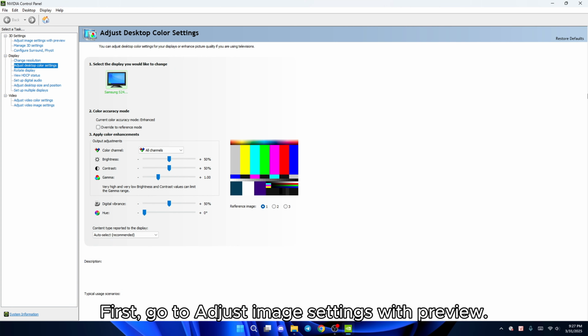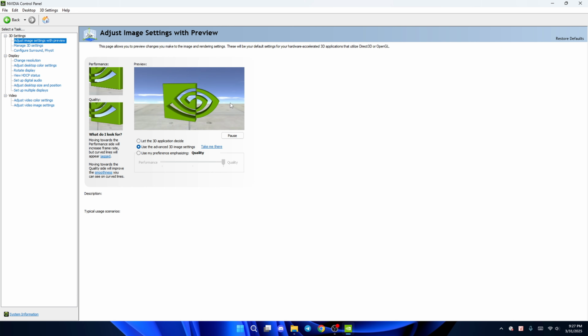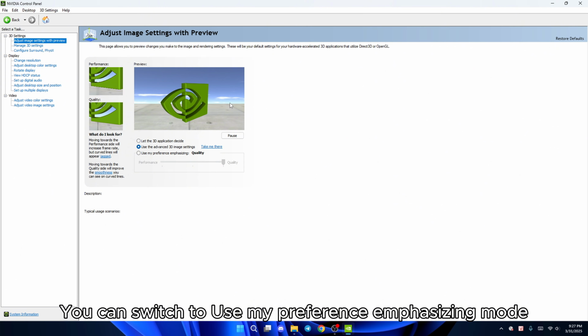First, go to Adjust Image Settings with Preview. You can switch to Use My Preference Emphasizing mode.